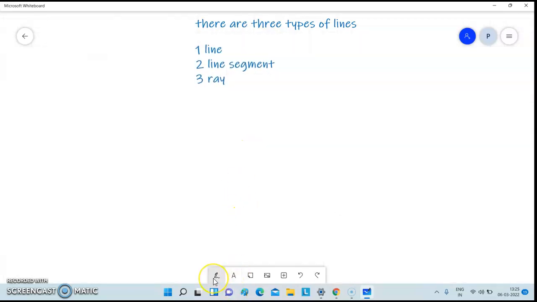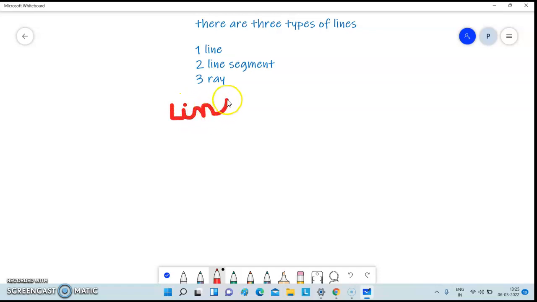Now I will tell you how they are formed. They are formed very easily. You know how a line is formed? A line is formed straight. Wait, let me show you once again. A line will be straight, and all of it is straight, but the line has no end point. It will go on and on.